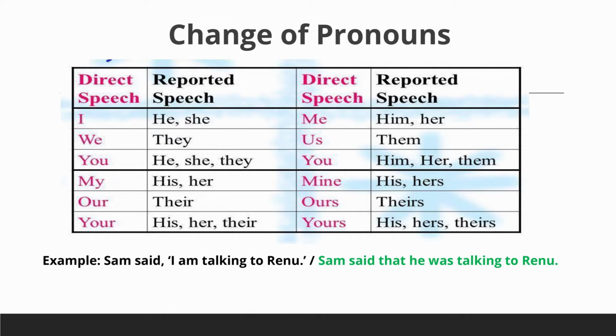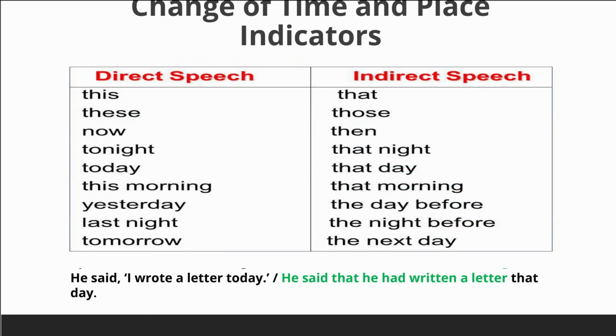Okay, now let's look at the rule of changing time and place indicators. Time and place must often change when going from direct to reported speech. The given table shows some typical changes of time expressions in indirect speech. They depend on the context. Let's see the example first. He said, "I wrote a letter today." In indirect speech, he said that he had written a letter that day. So today becomes that day. So a few words are mentioned here.